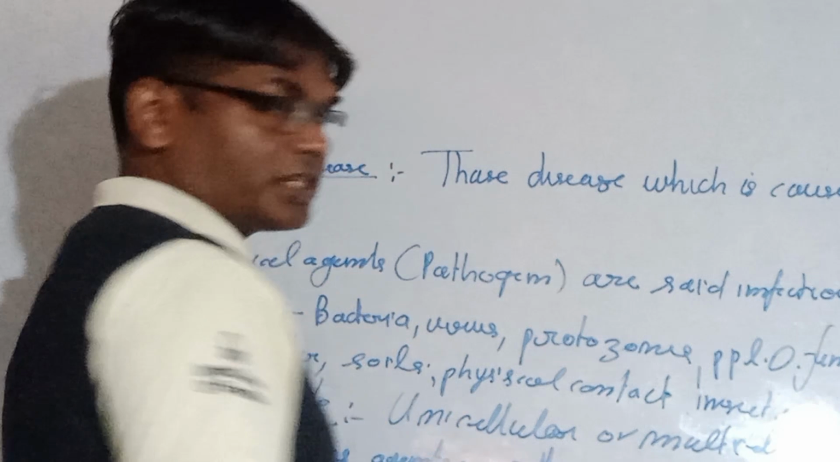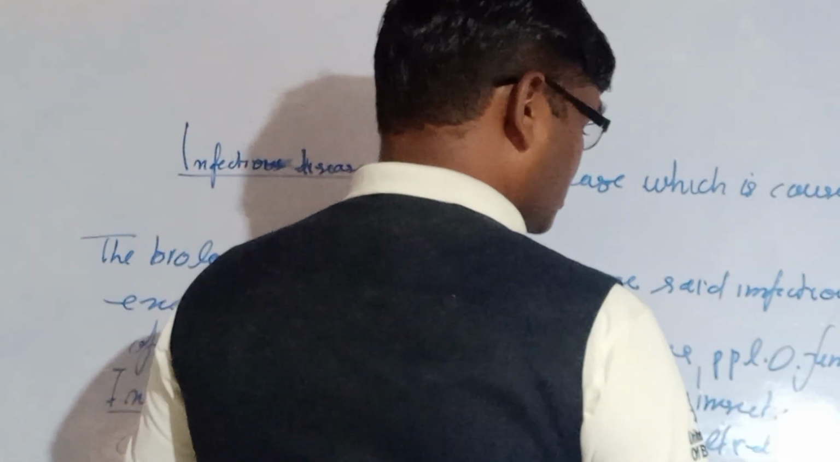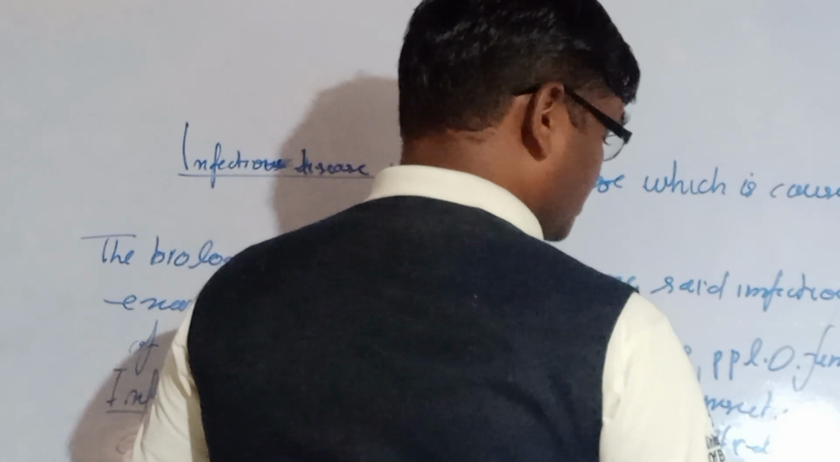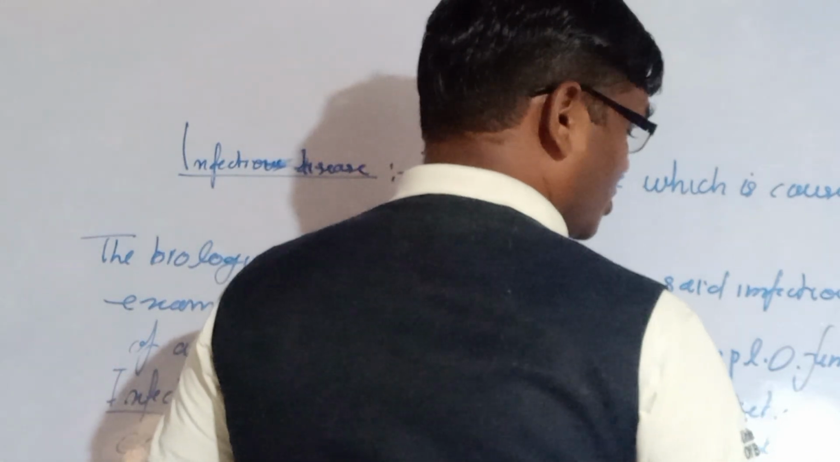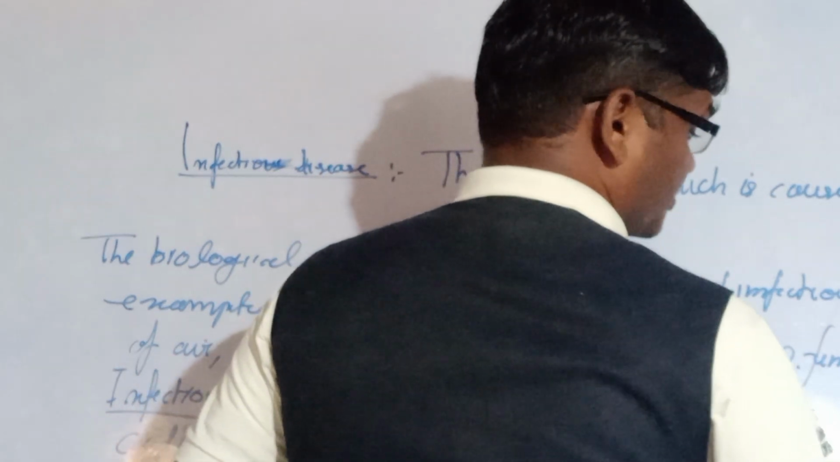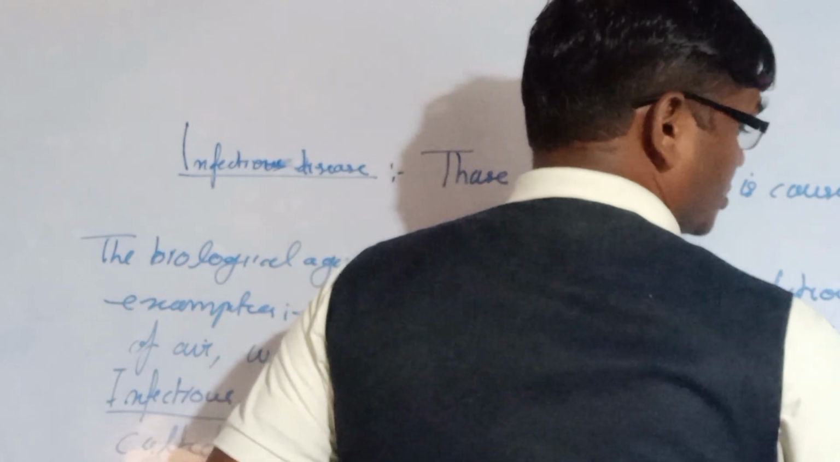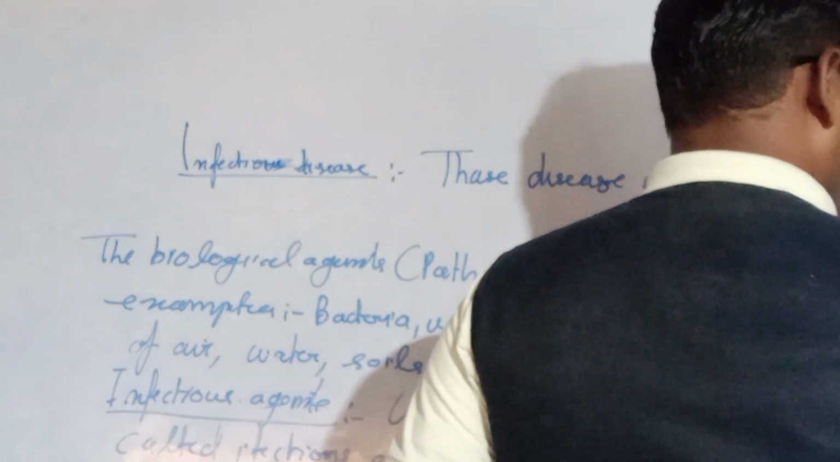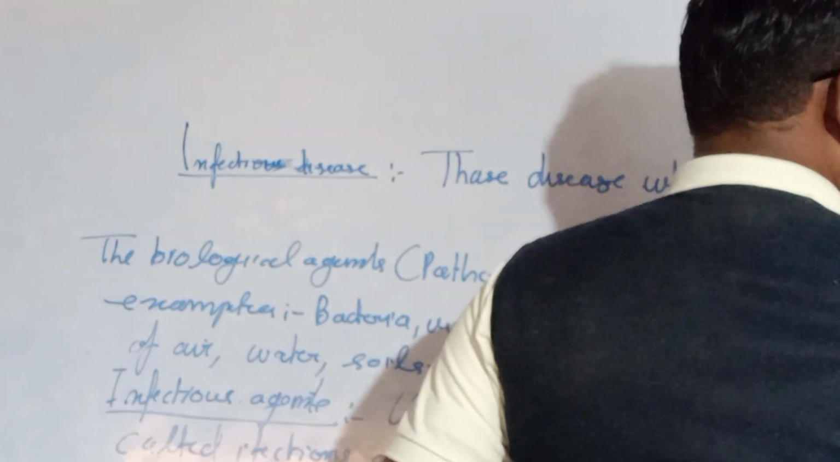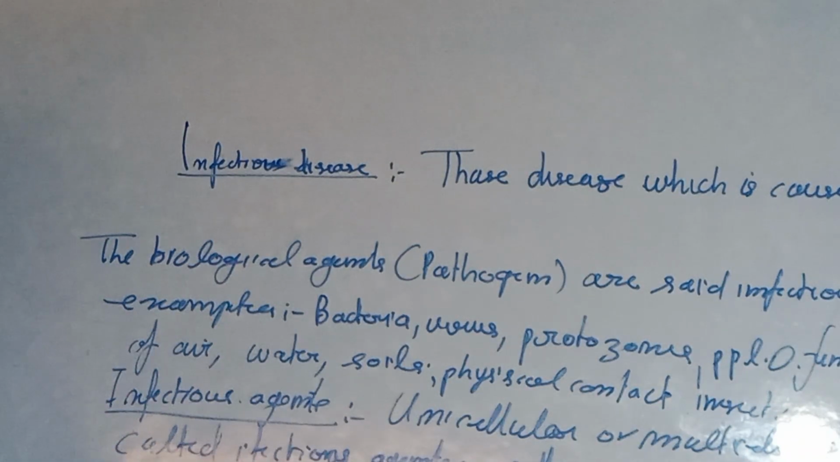Examples of infectious agents, as we have written above: bacteria, virus, fungi, protozoans, and also insects. Some insects are also responsible for infection, so they act as infectious agents. So here are the infectious agents.